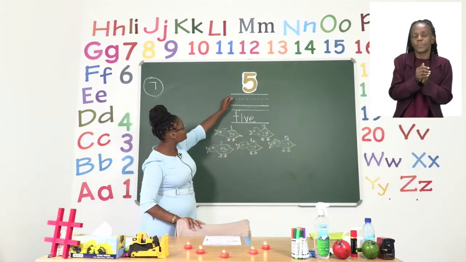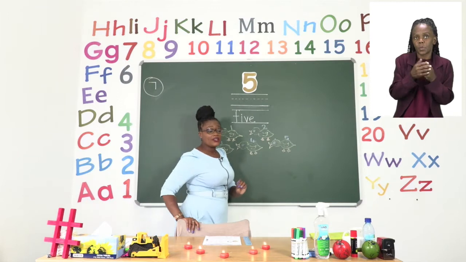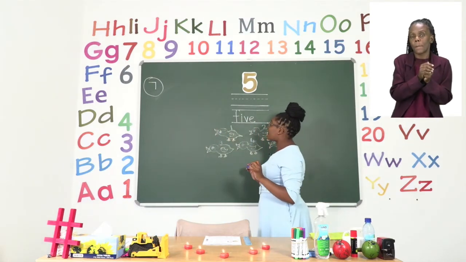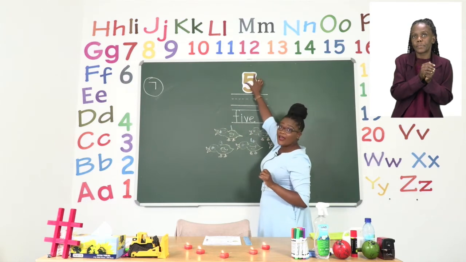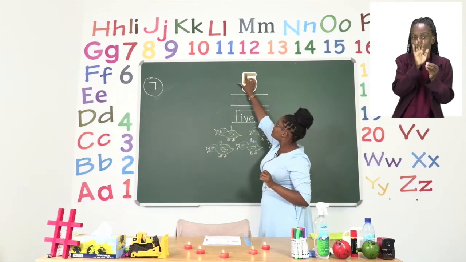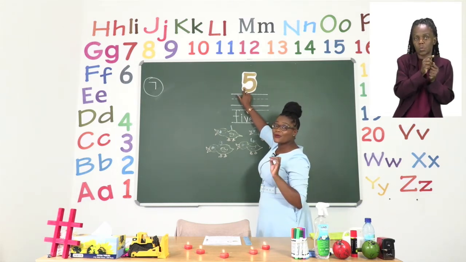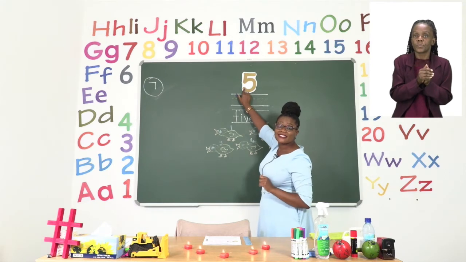We're going to start at the top. Now, I'm going to stand this way so I can show you what number 5 actually looks like. Number 5 has a cap, a head and a neck, and a big belly. So when we are drawing our number 5, it is the same.